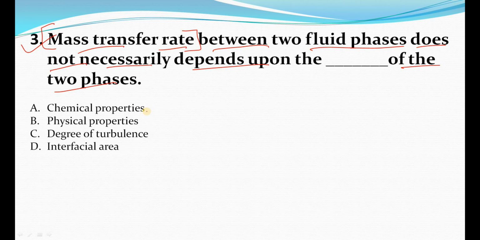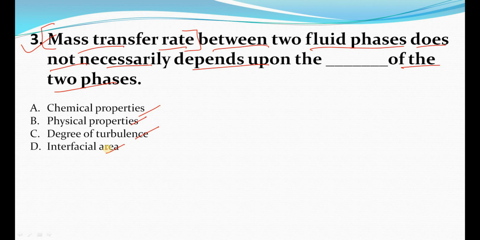The first one is chemical properties, the second one is physical properties, the third one is degree of turbulence, and the fourth one is interfacial area, right? So what is mass transfer? Mass transfer is a unit operation, or we can say chemical operation, right? And in unit operation there is no chemical change. In unit operation you will see only physical change, right?